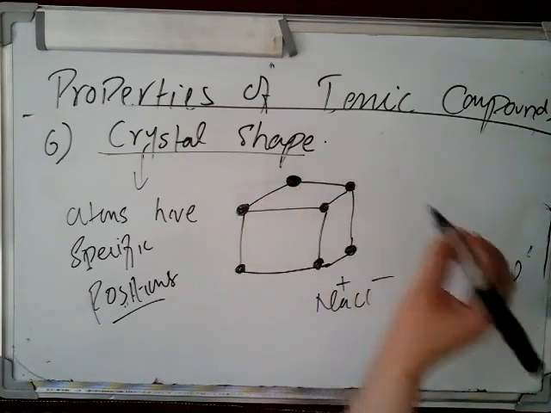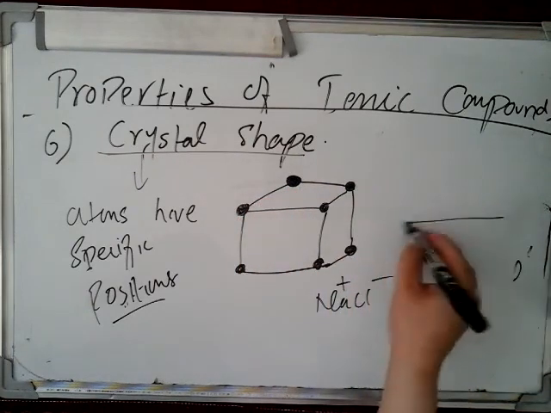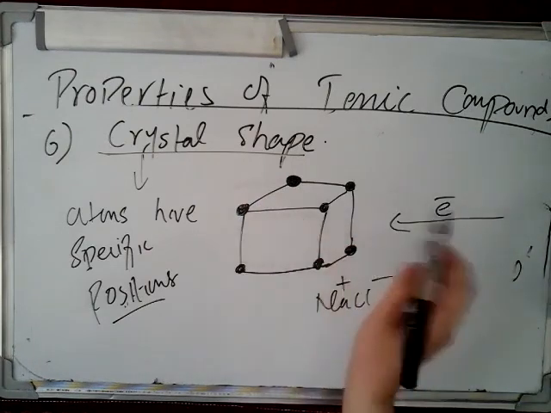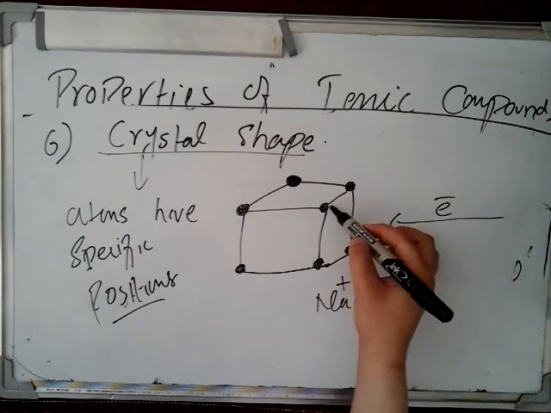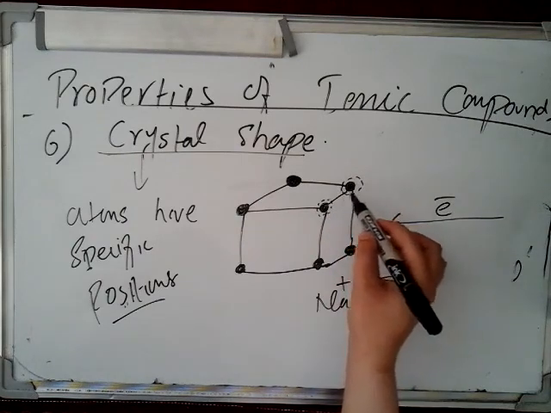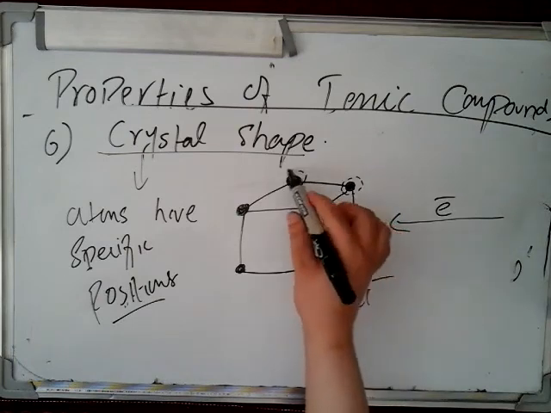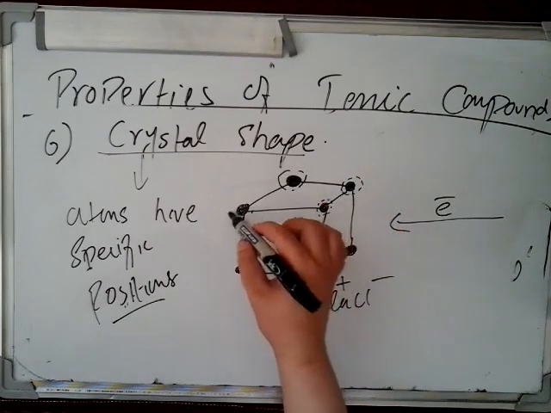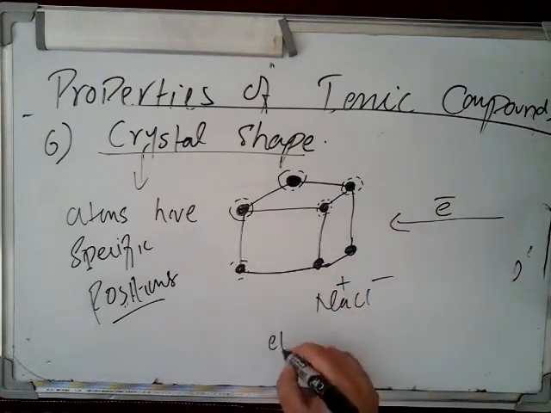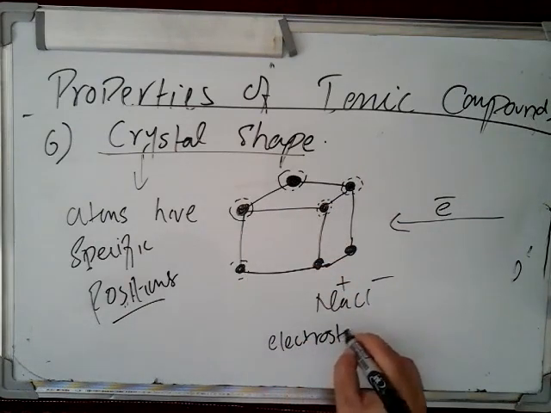The electrons cannot move. So whenever I pass electricity through any crystal, what will happen? The electrons present in the outermost shell will not move. Why will they not move? Because they are held strongly by the electrostatic force of attraction.